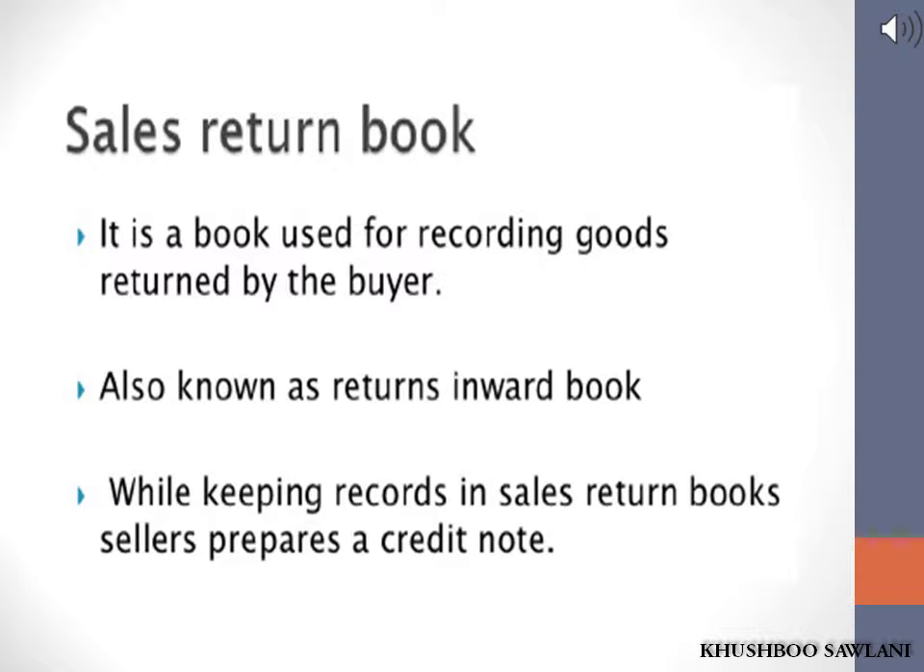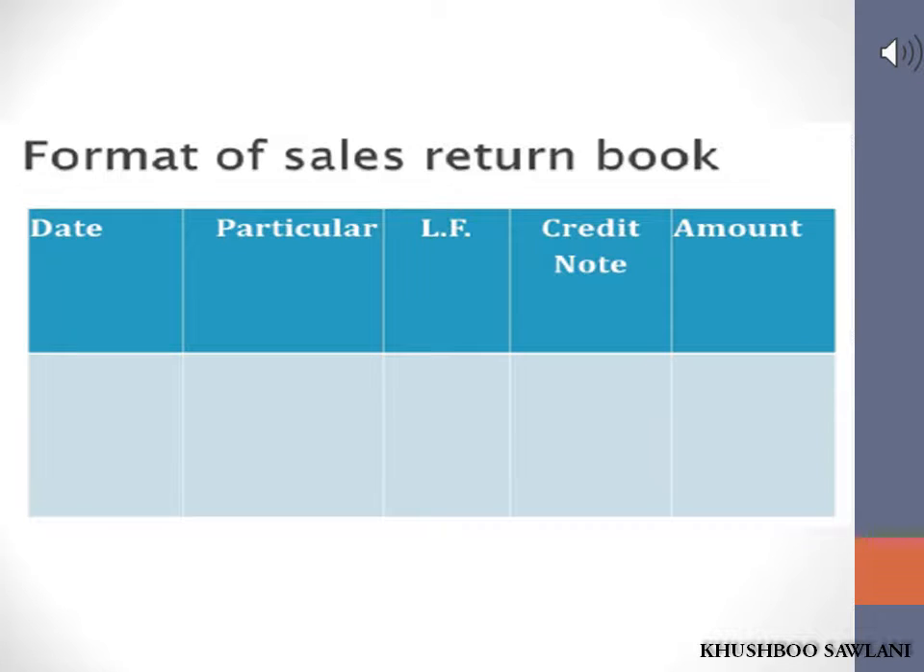Only those sales return transactions where cash is not received or paid are recorded in sales return book. Format of sales return book. Sales return book consists of two types: simple sales return book and columnar sales return book. In columnar sales return book, there are again two categories. First, columnar sales return book according to type of goods. Second, columnar sales return book according to goods and expenses.